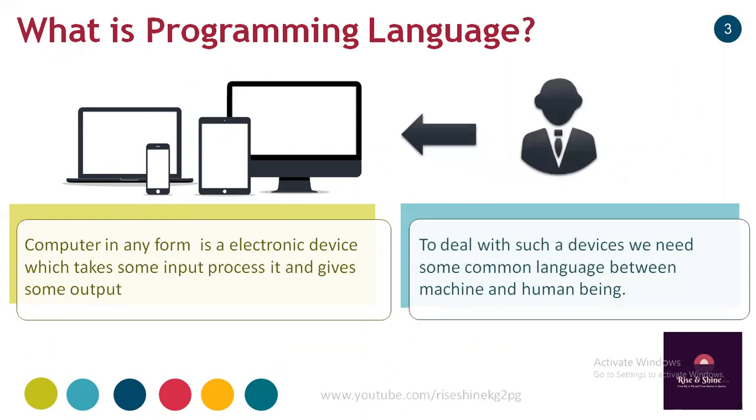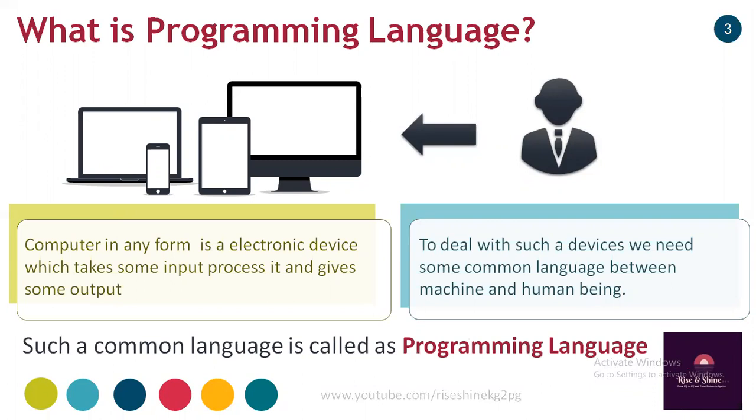To deal with such a device which understands just zeros and ones, we need some common language between machine and human being so that human beings can interact with these electronic devices. And such a common language is called a programming language.